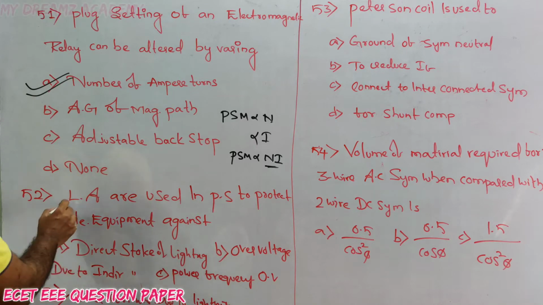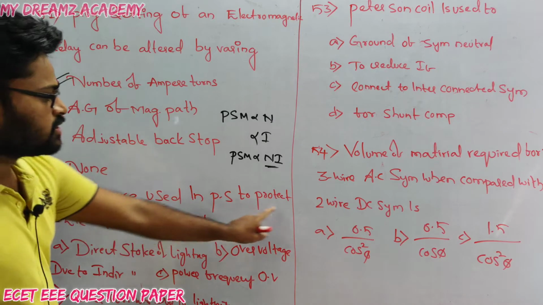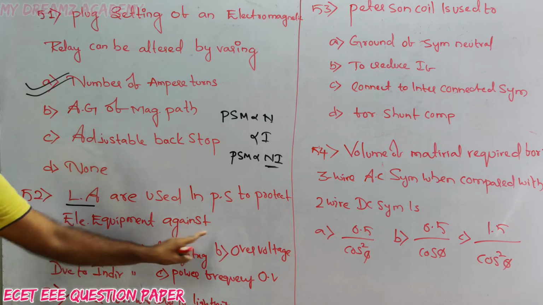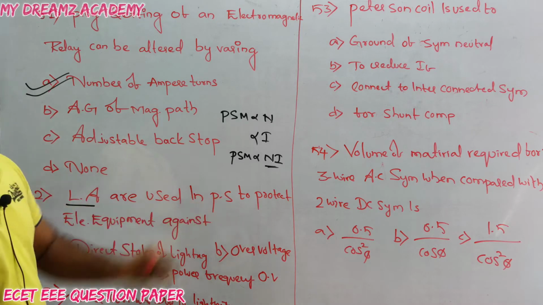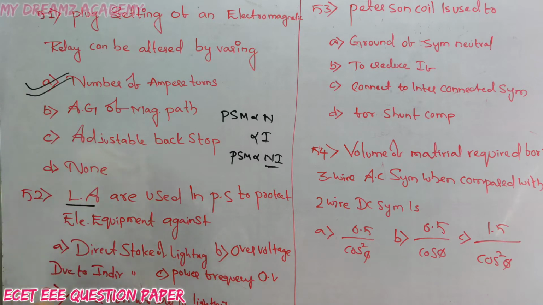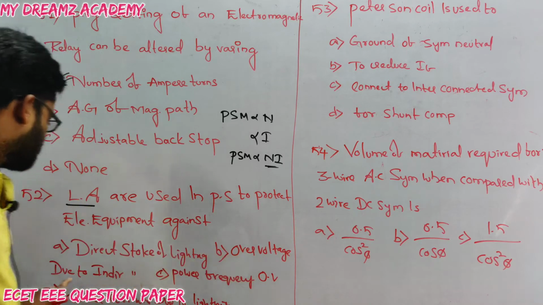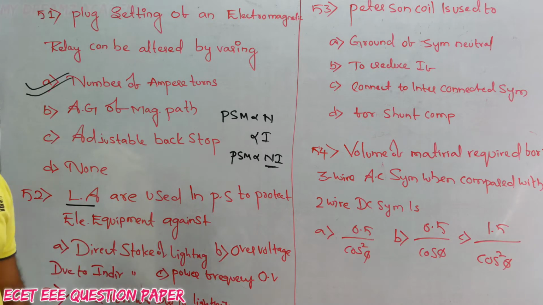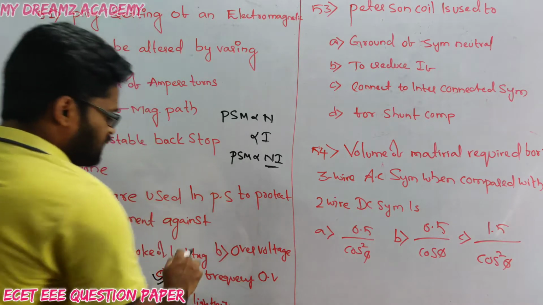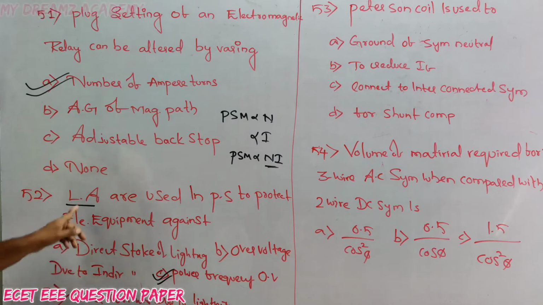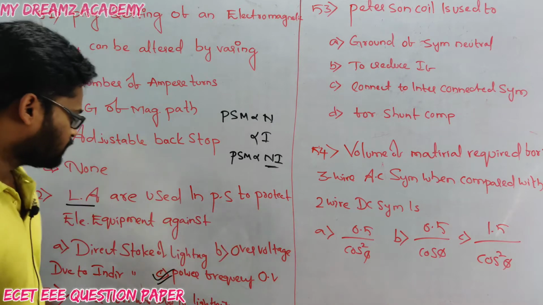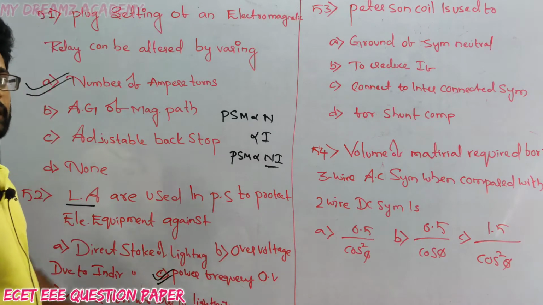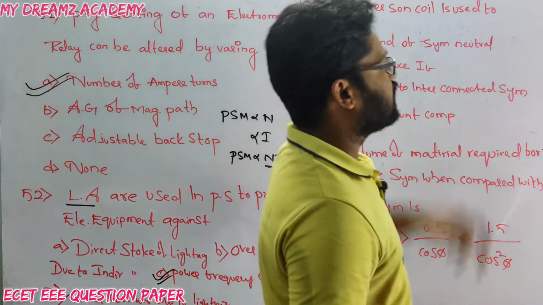Next question. LA, lightning arresters, are used in a power system to protect the electrical equipment against. The options are direct stroke of the lightning, over voltage due to indirect lightning, power frequency over voltages, and over currents due to lightning. So answer C is correct for this question, that is power frequency over voltages. Lightning arresters are used in the power system to protect against power frequency over voltages.